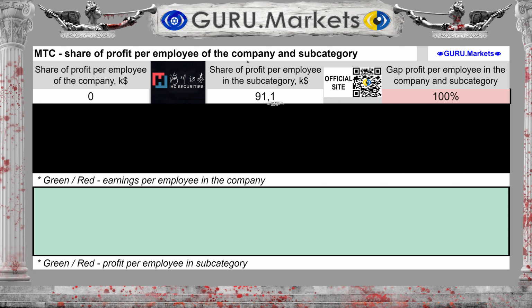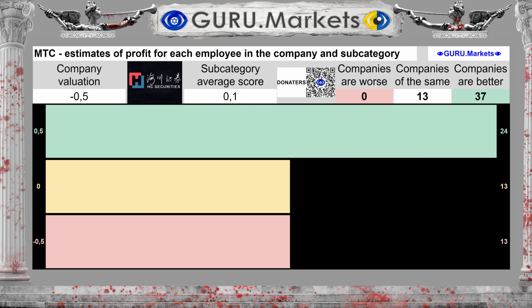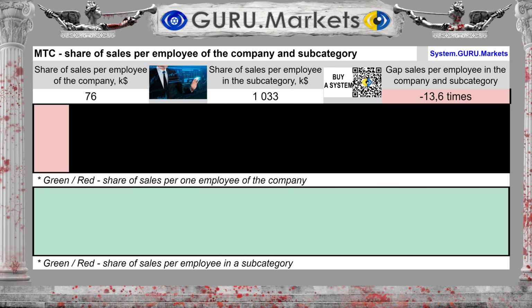With the average in the subcategory, $91,100. The difference between the subcategory average and the company's performance is 100%. Estimation of profit for each company employee in comparison with indicators in the subcategory: Tolerable, -0.5 points. Revenue per individual employee of the organization is $76,000.